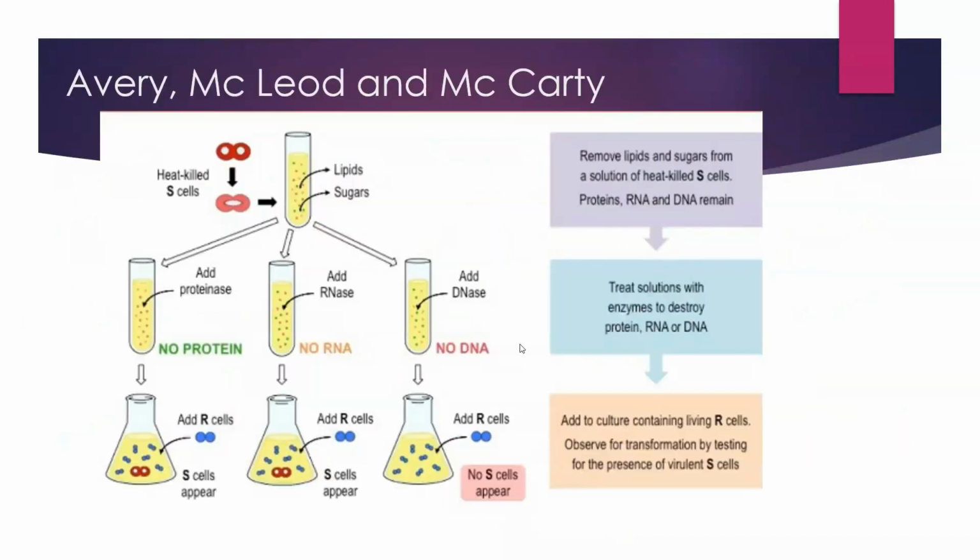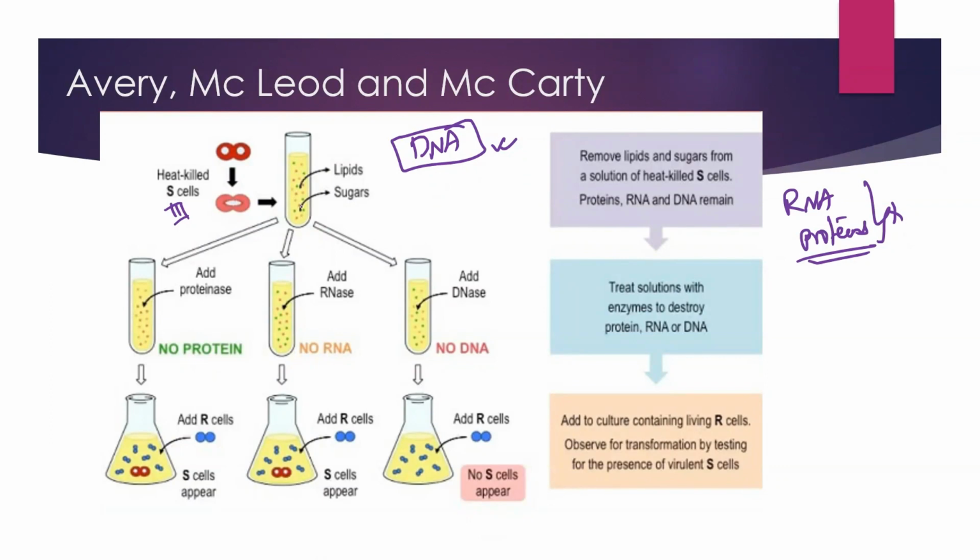Now, three scientists, Avery, MacLeod and McCarty, did another experiment to show that it is indeed DNA which is the genetic material and not RNA or proteins. How did they prove it? What did they do? They took heat-killed S cells. That means heat-killed S2 strain and S3 strain cells.